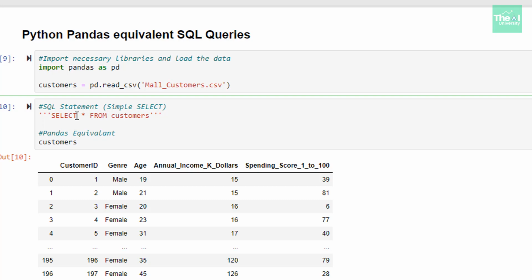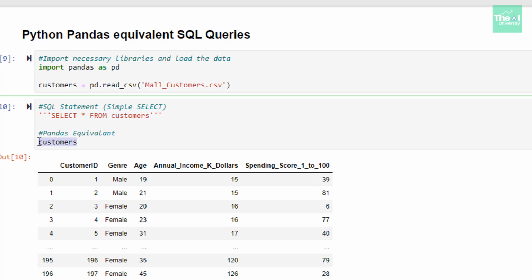Our query is select star from customers, which will actually select all the records from the table, and let us consider this is the customers table. And the Python Pandas equivalent of that query is just this particular statement, which is customers.